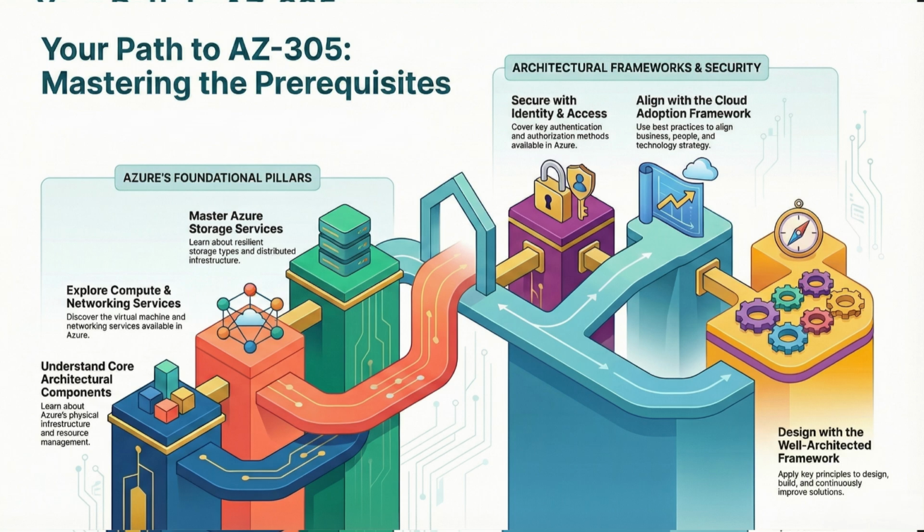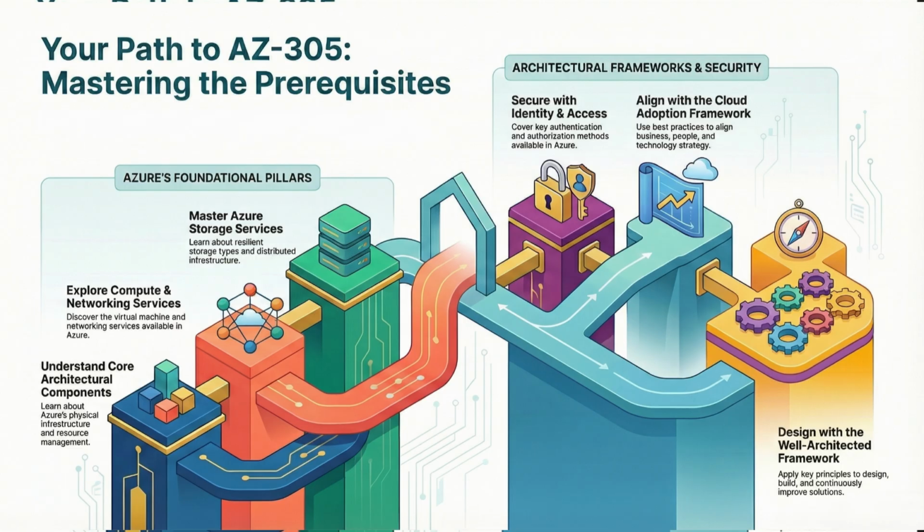If we talk about the Azure foundational pillar, we have to understand the core architecture components. There we'll be learning about the physical infrastructure and resource management, how resources are designed and maintained on a physical server on the Azure side, how your data center is set up, and how you can choose services based on different security requirements.